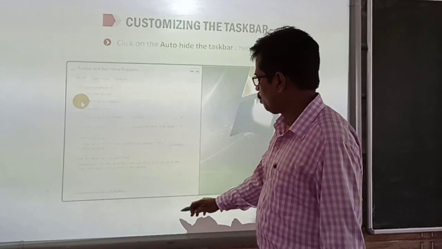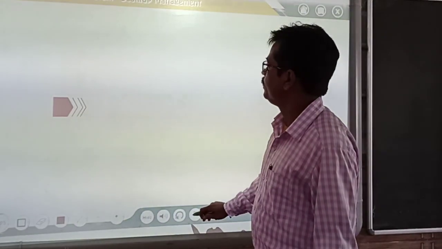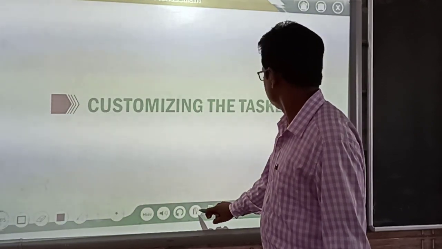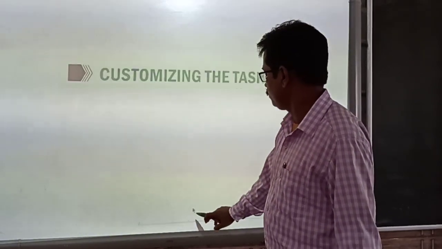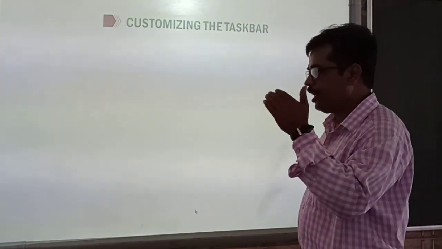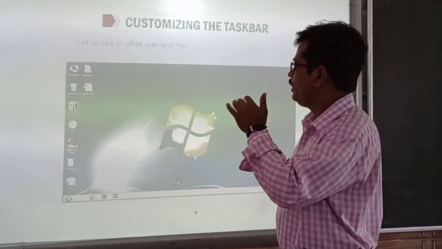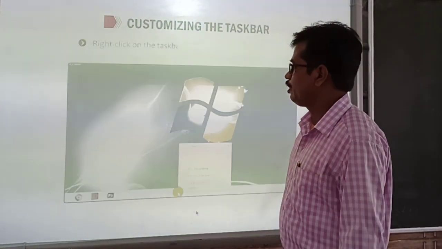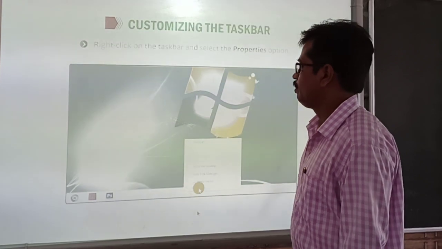Now click on the auto hide taskbar. Next option. If you click that auto hide taskbar, the taskbar will be hiding when it is not in use. That option is used to do that, auto hide taskbar.